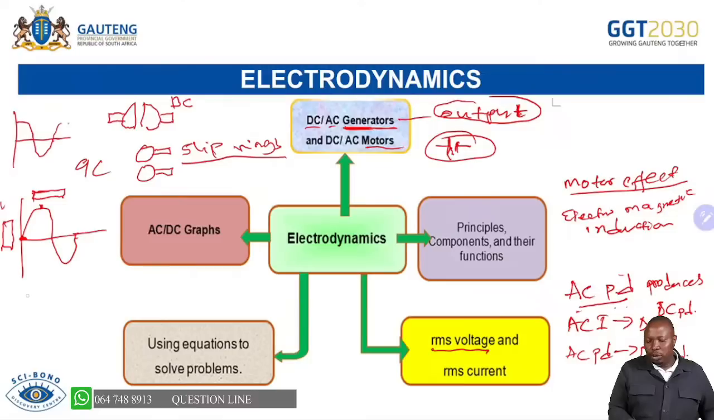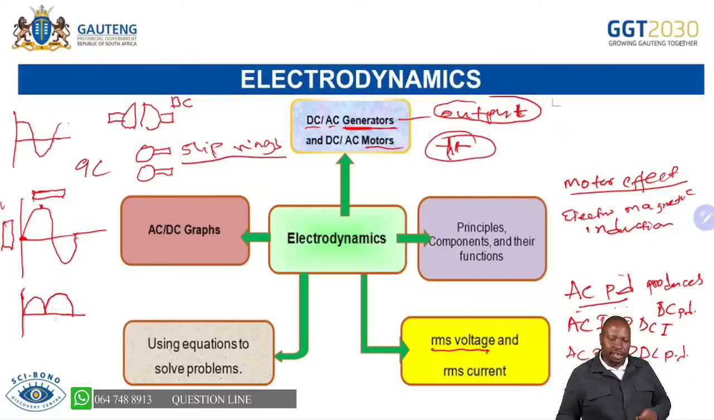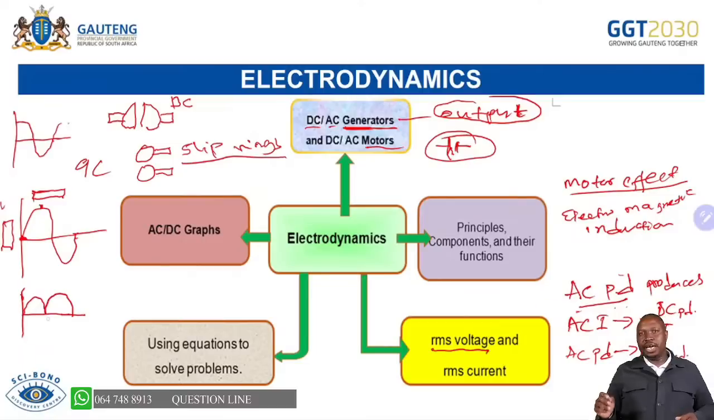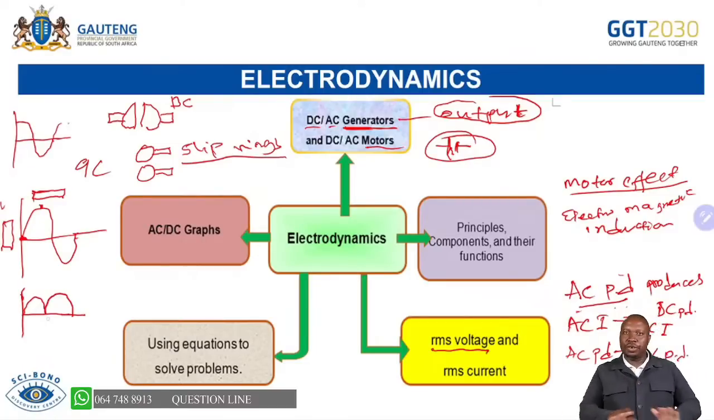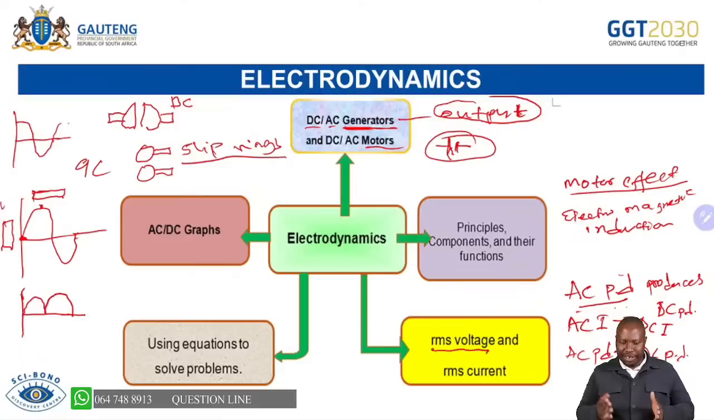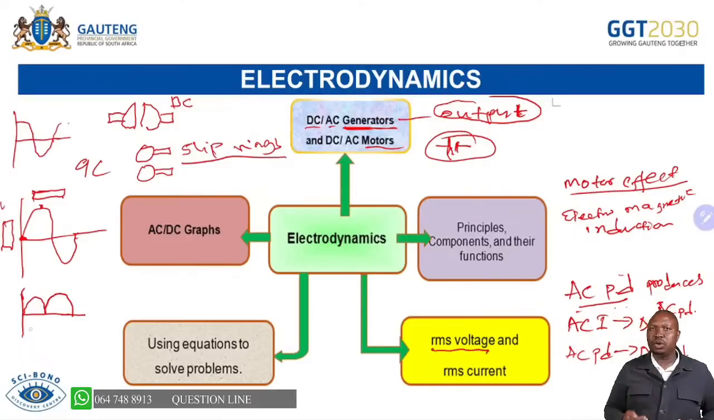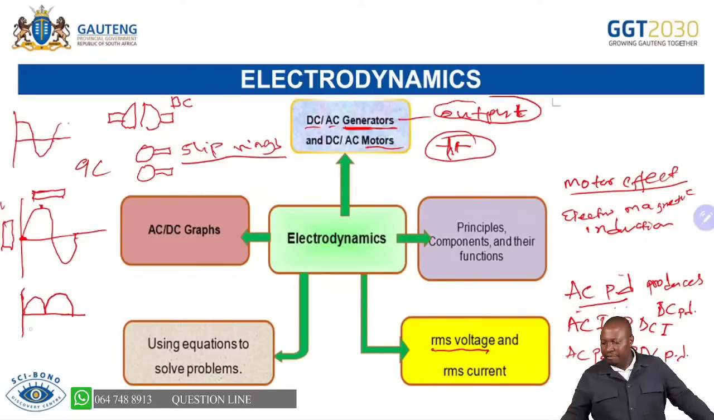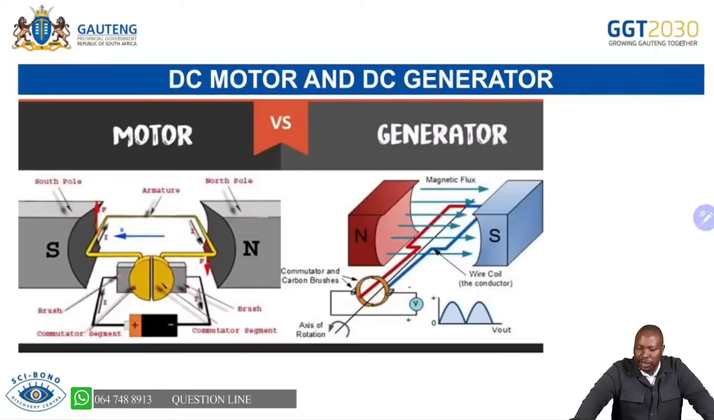But when it comes to your DC, we're talking about your frog jump. Frog jump like that. That is your DC. It's in one direction. It does not change direction. Then it's important to check where your coil is. Is it horizontal? If it's horizontal, it will start from maximum. If it is vertical, it will start from 0. That's what I want to emphasize as far as this is concerned.